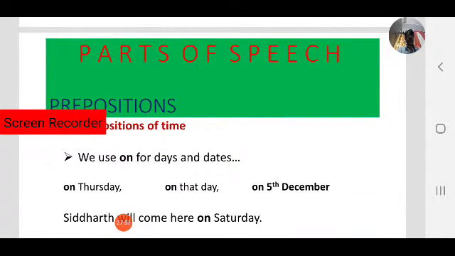We use on for days and dates. Note it down, this is also important. Already we have seen on used as a preposition of place. Now the same on is used as a preposition of time. For days and dates we use on: on Thursday, on the day, on 5th December.